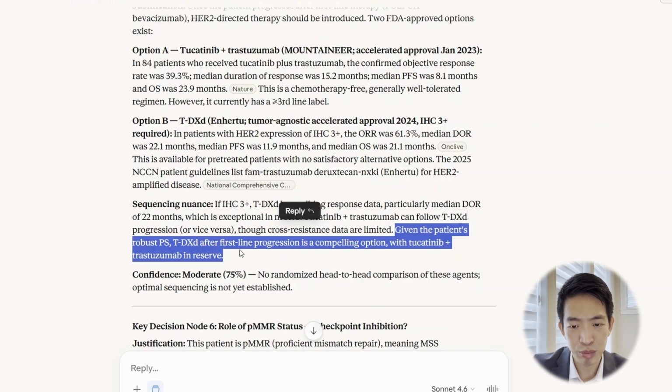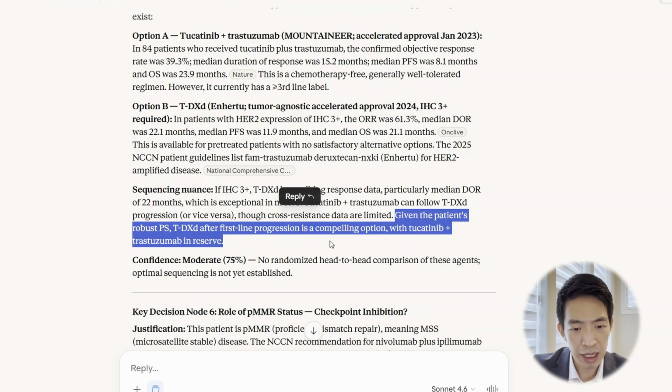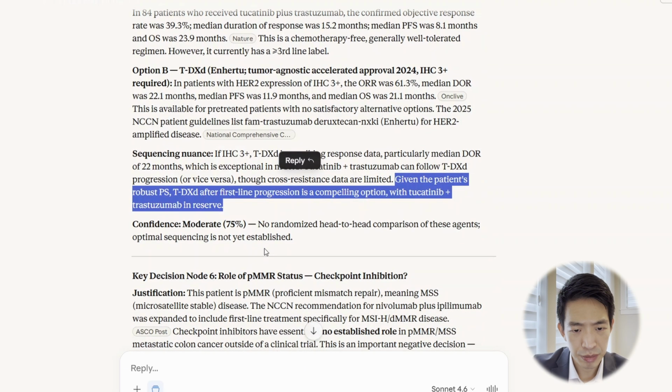The fact that this is being presented here, it really should be marked that this is an opinion and not based off existing data. And the fact that the AI is presenting facts and opinions similarly, that's something that clinicians really need to be aware of. We won't quite catch it, not knowing there are no head-to-head data, at least in this particular space.